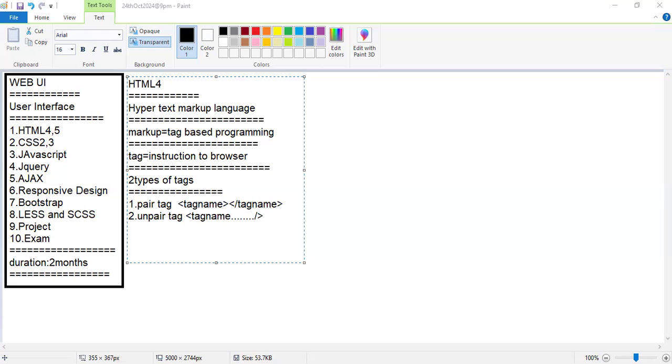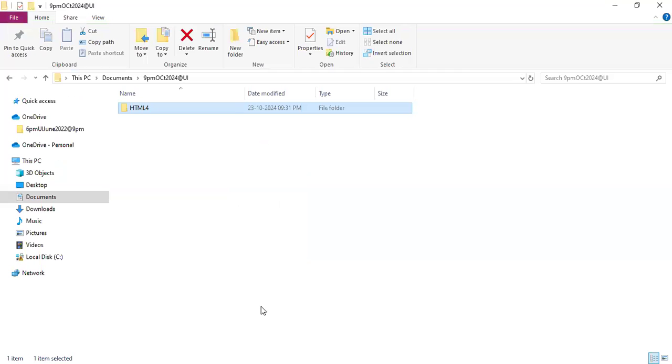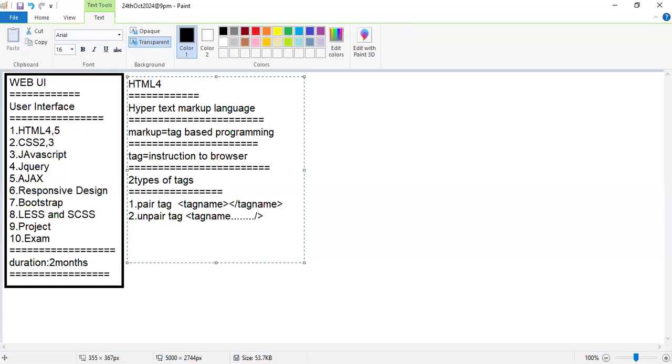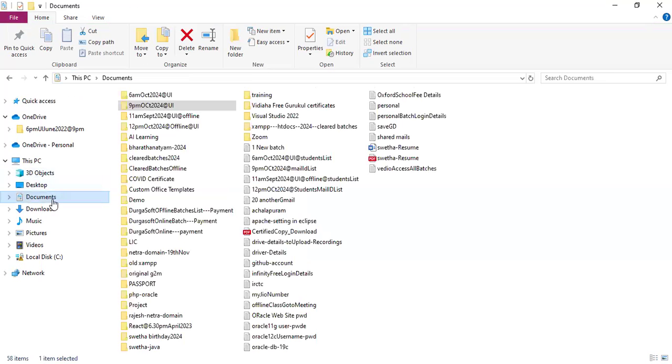Add your mail address for drive access. Okay. Let me check your mail address. Is it there in this drive? In this list? Yeah, 9 o'clock list. I have only two mail IDs here.